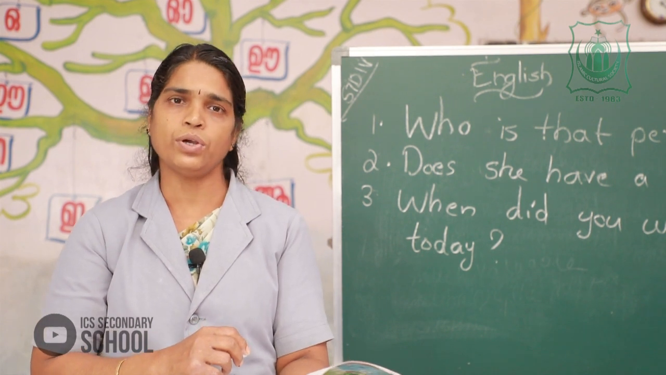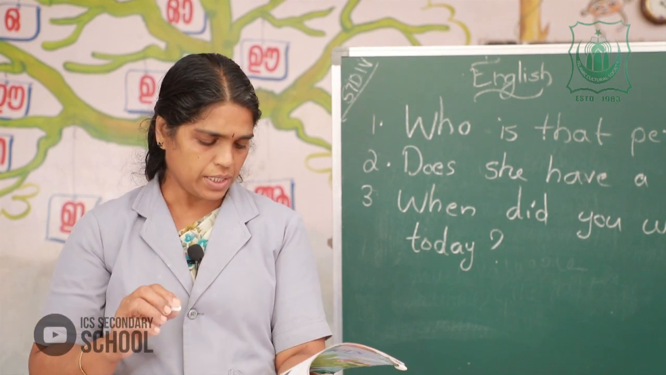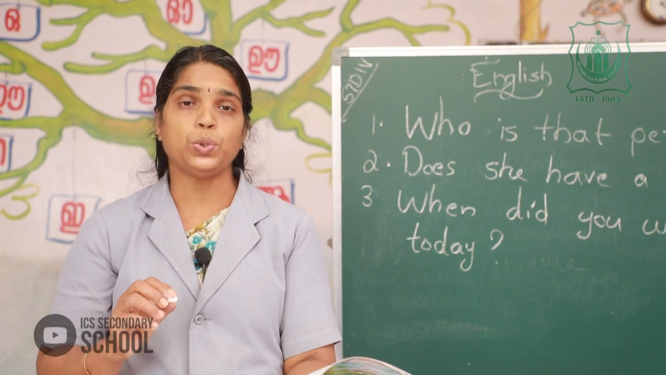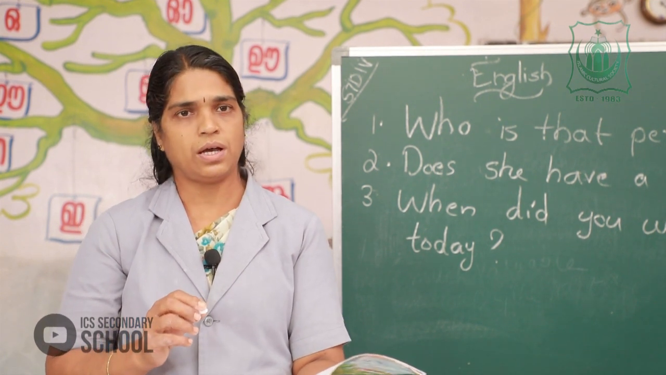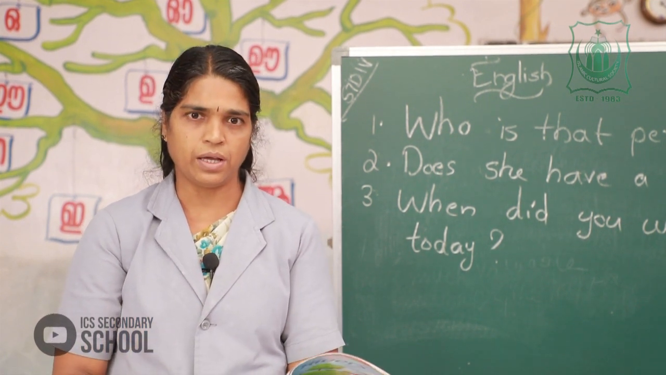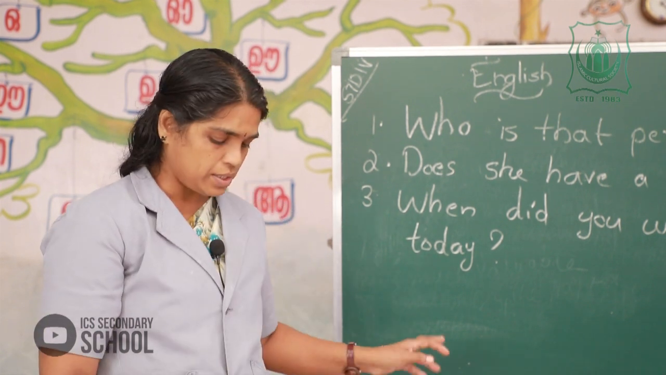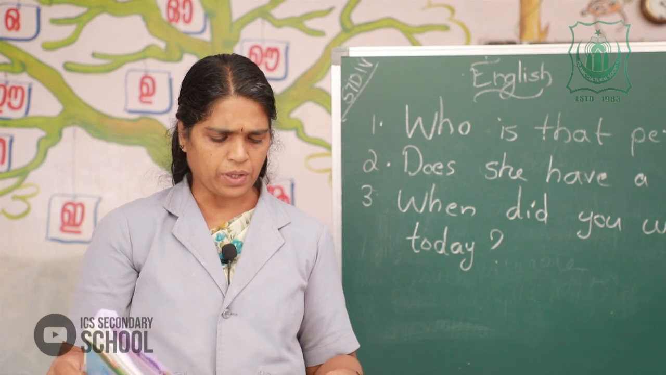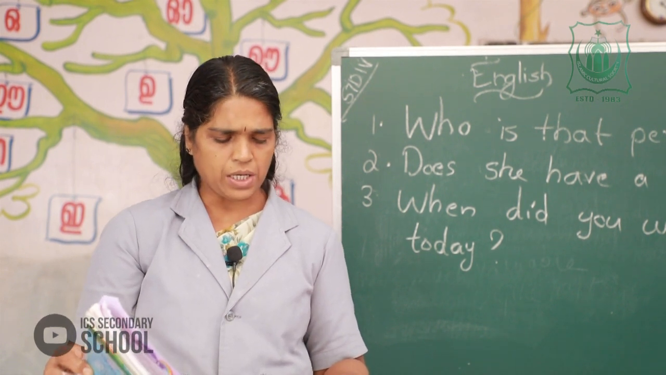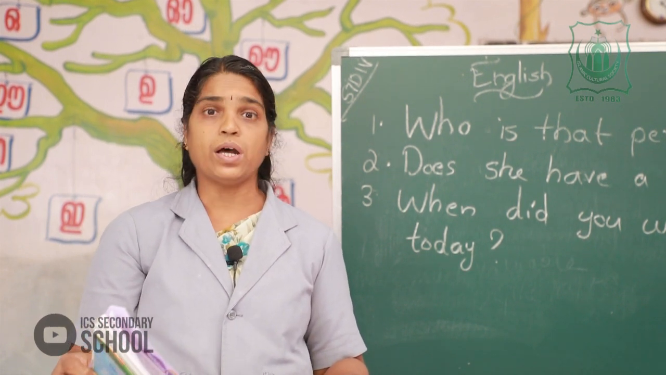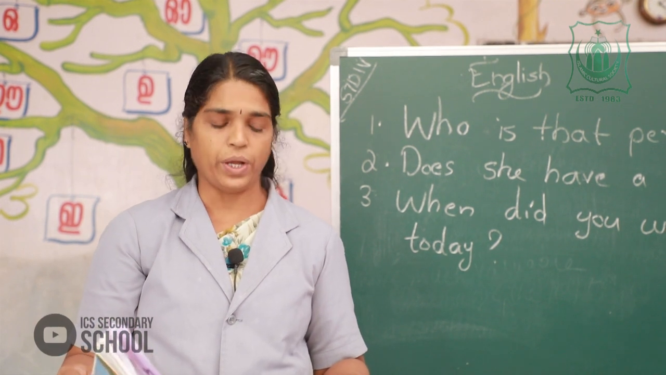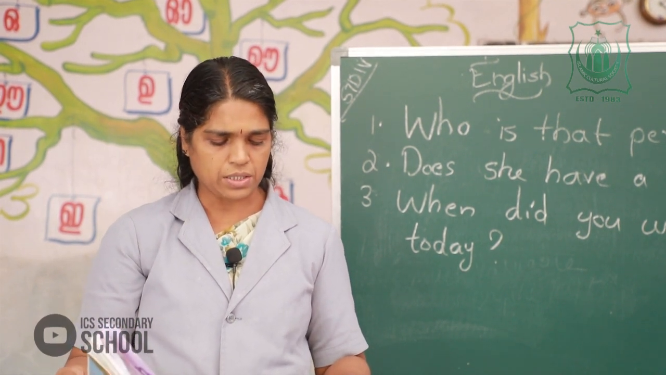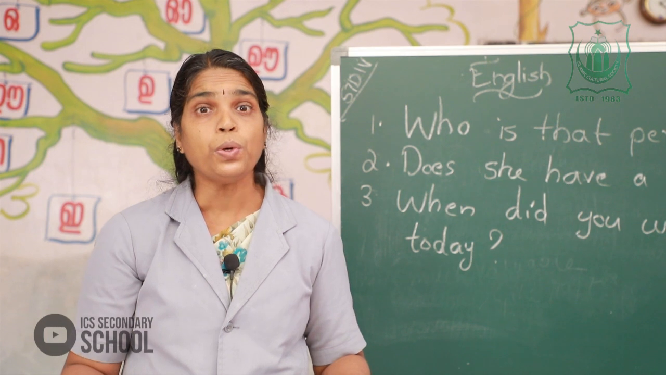Is it clear for you? Is this our new house? Have you written? Okay. The third one is, does she have a brother? The fourth one is, was he happy? Then the fifth one is, where are they going? The sixth one is, is this our new house?